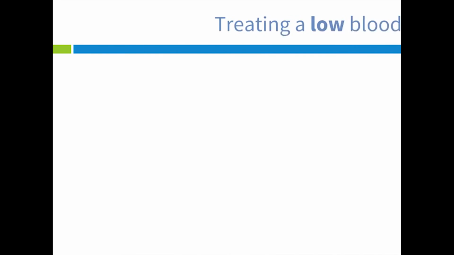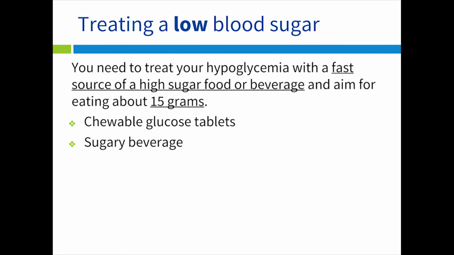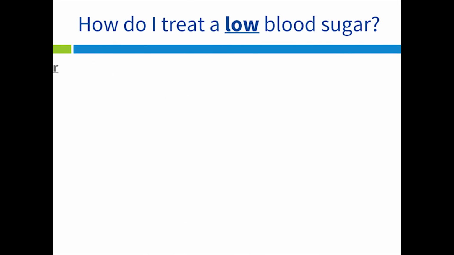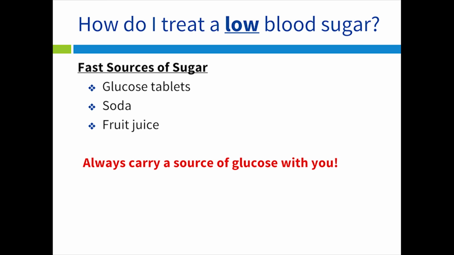You need to treat your hypoglycemia with a fast source of high sugar food or beverage and aim for eating about 15 grams of glucose. You can do this with items such as chewable glucose tablets or a sugary beverage. You should recheck your blood glucose in about 15 minutes, and if it is still low, you may have to eat more sugary foods or beverages to get your blood sugar back up to normal levels. Chewable glucose tablets, regular soda, and fruit juices are fast sources of sugar. You should always carry sources of glucose with you. Keep some in your car, at work, at home, and any other place where you live or spend time. We'll provide more information on hypoglycemia in a future class.